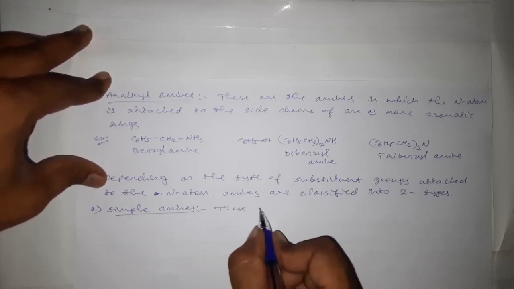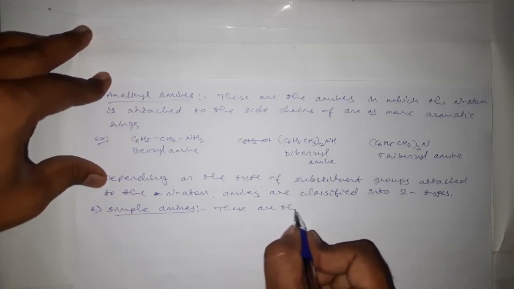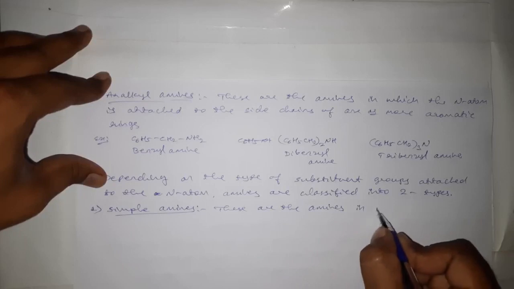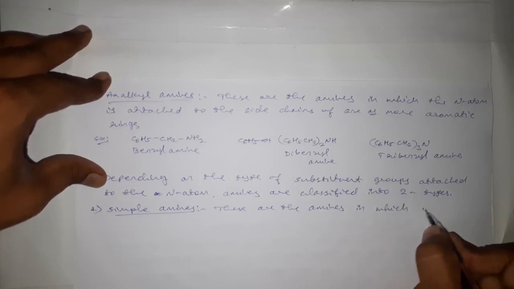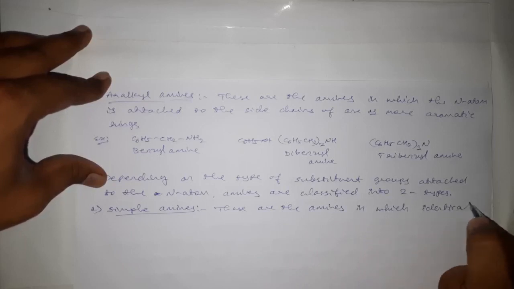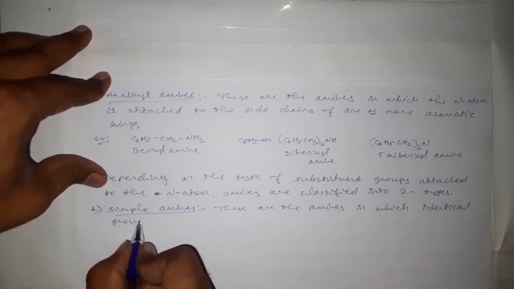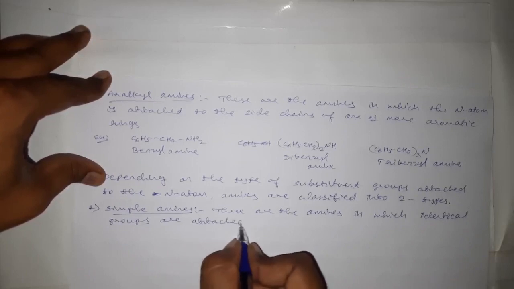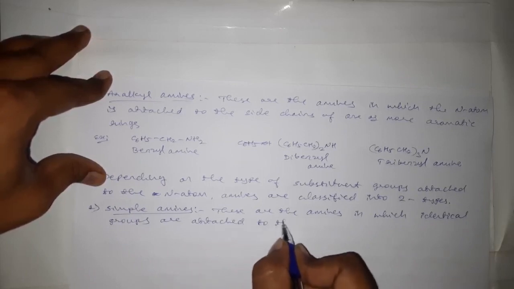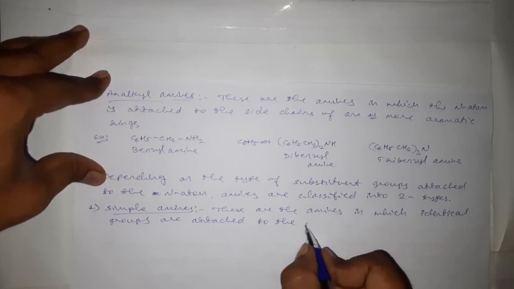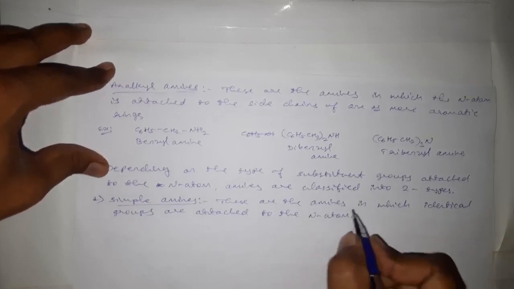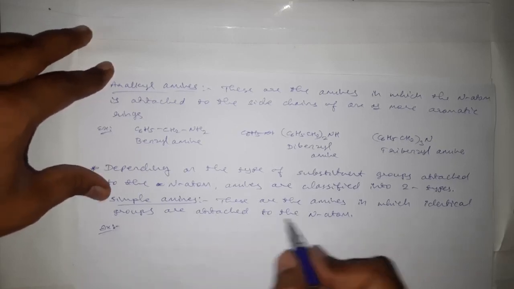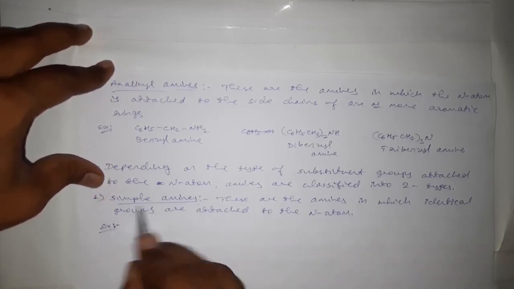Simple amines are the amines in which identical groups are attached to the nitrogen atom. If the same groups are attached to the nitrogen atom, then those amines are called simple amines.